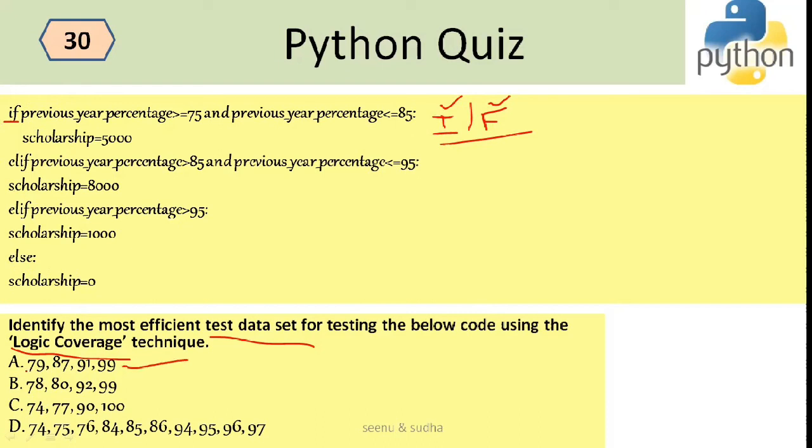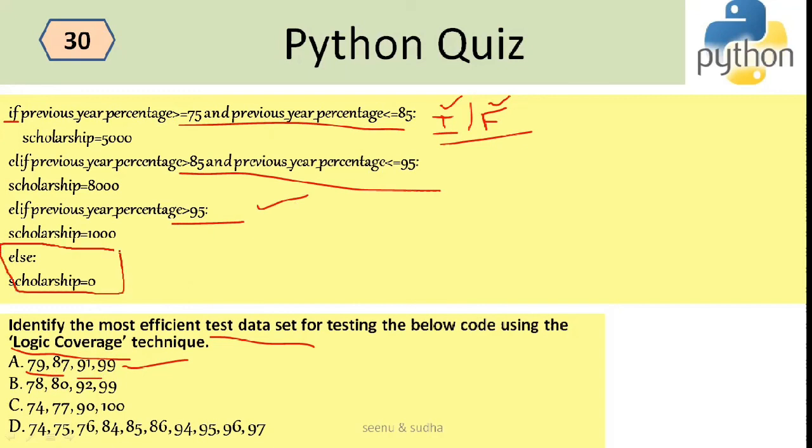So consider the first option. For the first option, you have 79, which will fall under this category. We are testing this, 87 will test this, and 91 will test this. 99 also will test this, but there is no value over here which will test this particular condition.